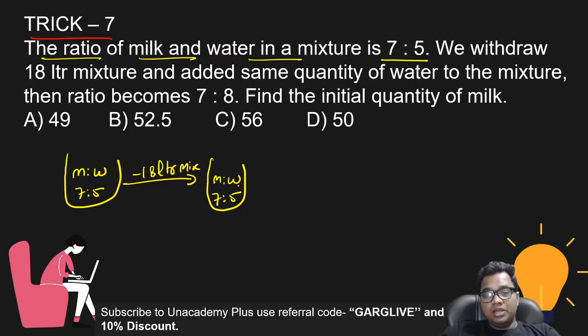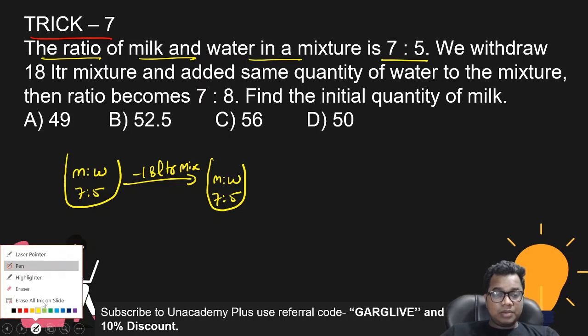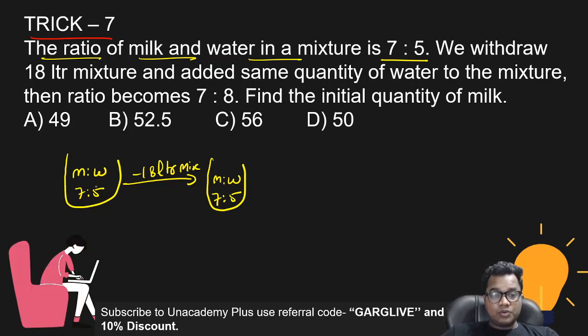Just like, for example, suppose 5 cups of tea are made at your home. If I take out 1 cup of tea from the 5 cups, will the ratio of milk and water in the remaining 4 cups change? No. So the same thing applies here. If the ratio of milk and water is 7:5 and I take out 18 liter mixture, there is no change in the ratio, but the total quantity is changed.